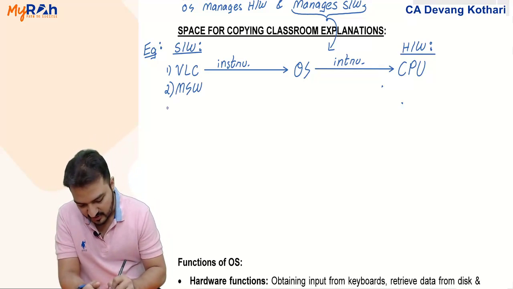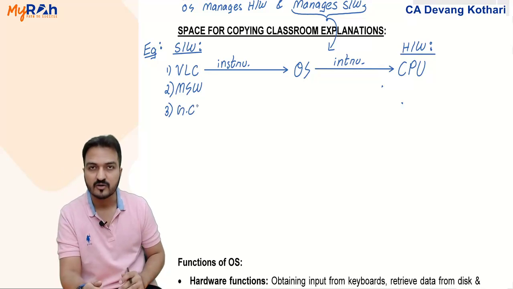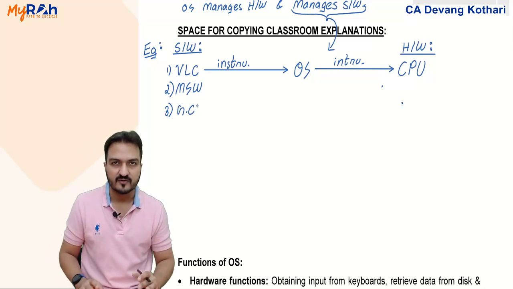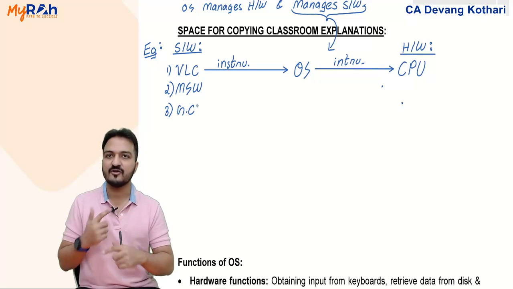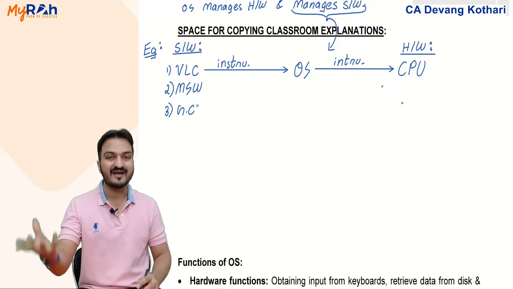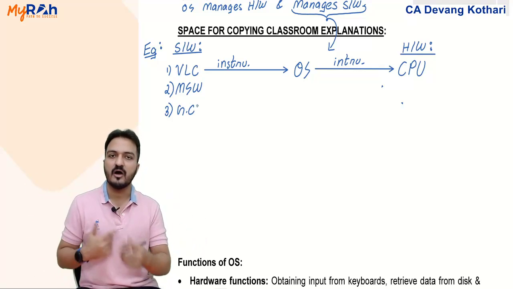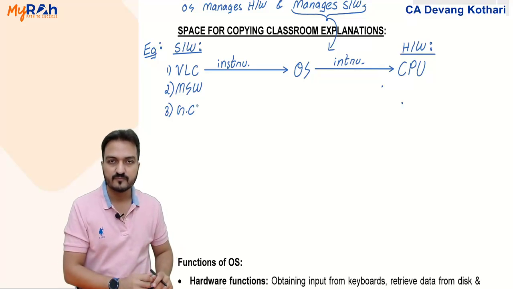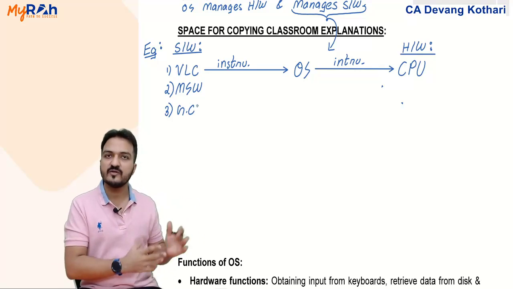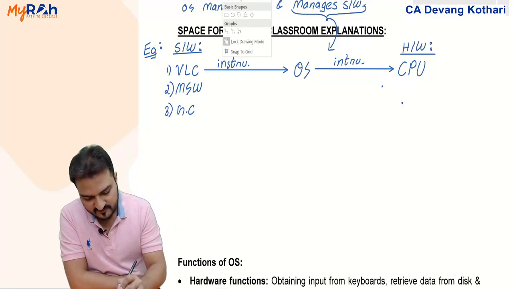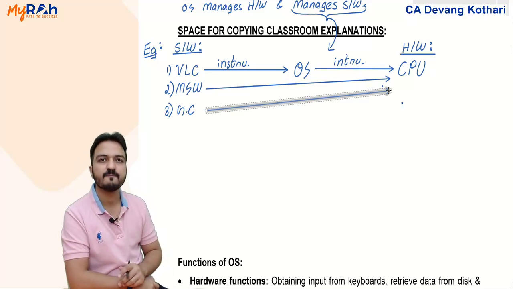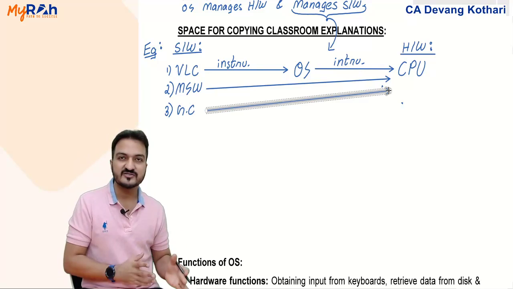Along with that, I also have, say, Google Chrome, an internet software from which I am downloading some things from the internet. So VLC player is for listening to audio. Microsoft Word is for writing some document. With Google Chrome, I am doing some downloads from the internet. Now, can I do these three things at a time? Yes, I can. Now, if I am doing these three things at a time, then don't you think all three of them will be giving instructions to the CPU?